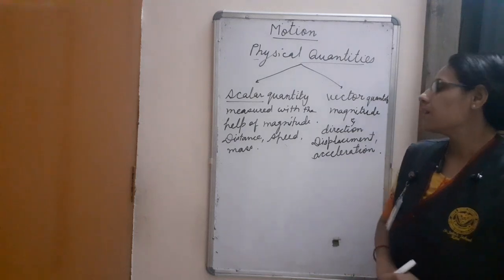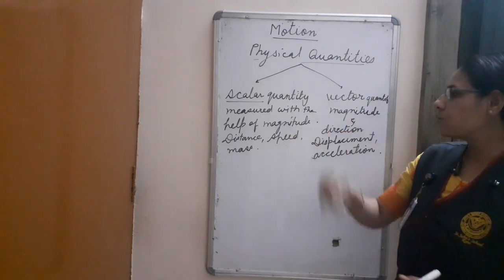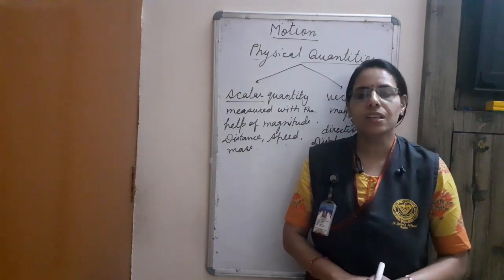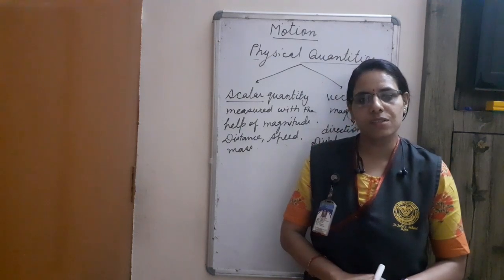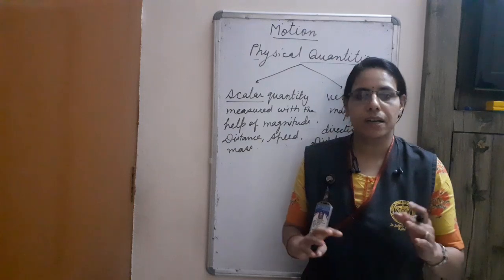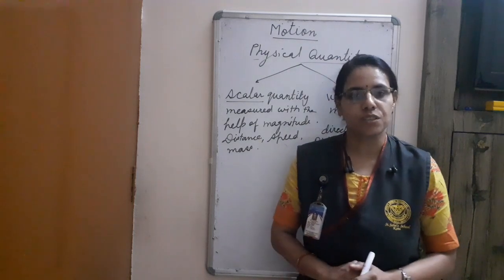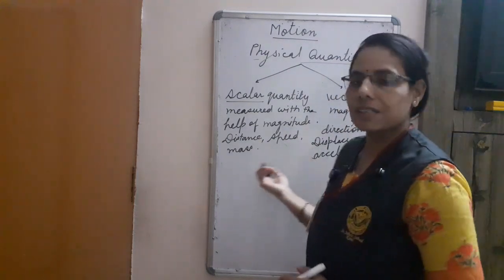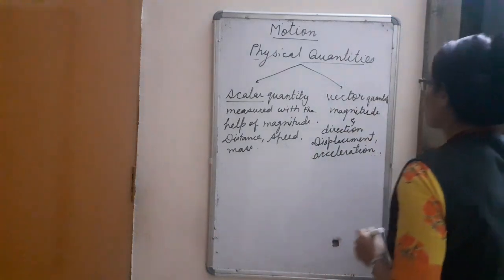We should be known about these two terms, what is scalar and what is vector. Scalar quantities which required only magnitude, vector quantities which required magnitude as well as direction also. Now, we will discuss it in elaborate method.